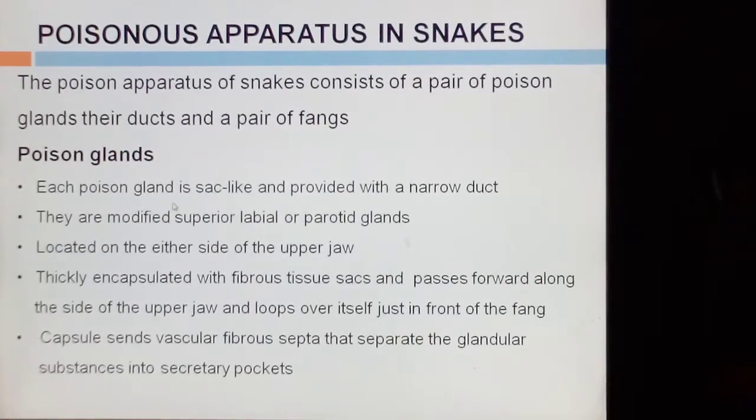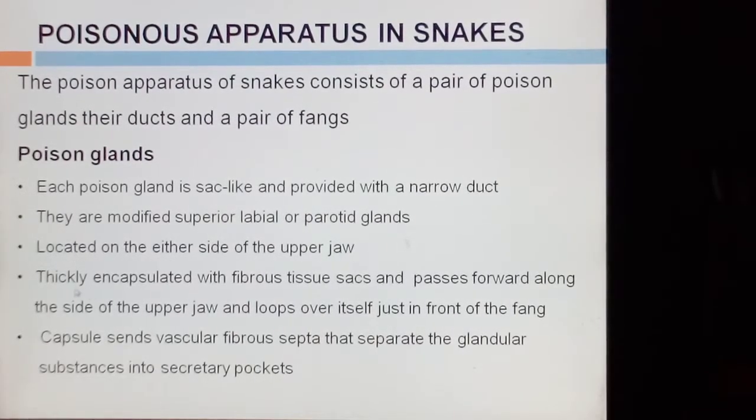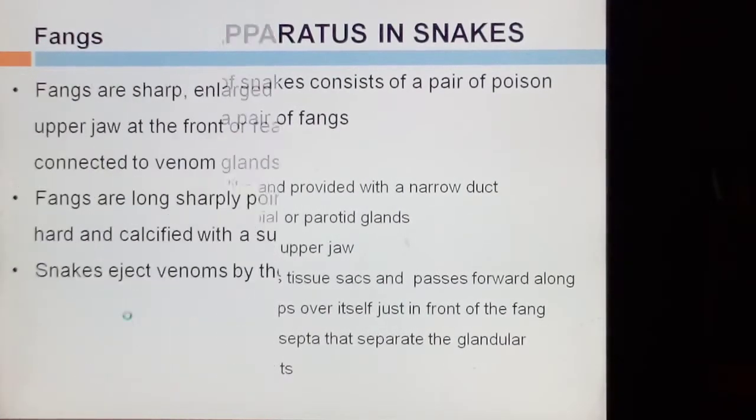Poisonous gland. Each poison gland is sac-like and provided with a narrow duct. They are modified superior labial or parotid glands located on either side of the upper jaw, thickly encapsulated with a fibrous tissue sac, and pass forward along the side of the upper jaw and loop over itself just in front of the fangs. The capsule sends vascular fibrous septa that separate the glandular substance into secretory pockets.